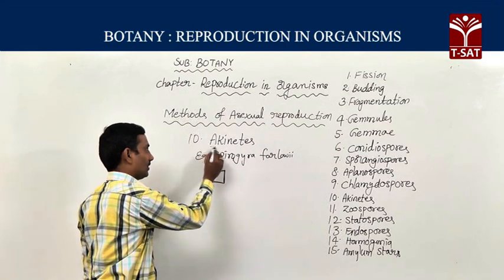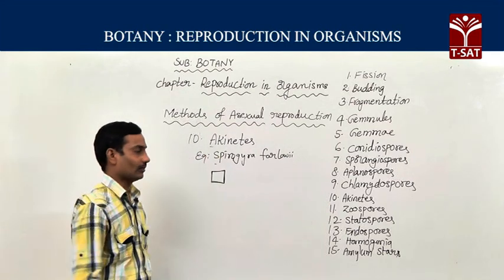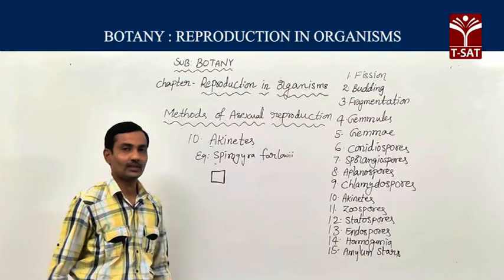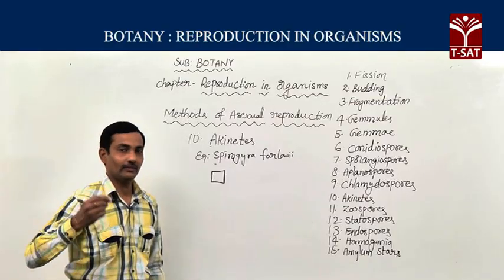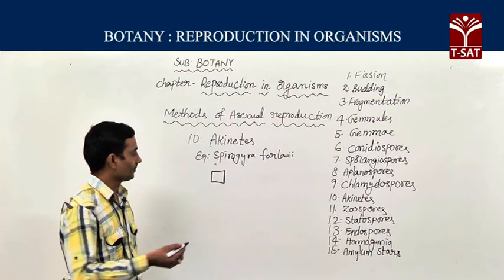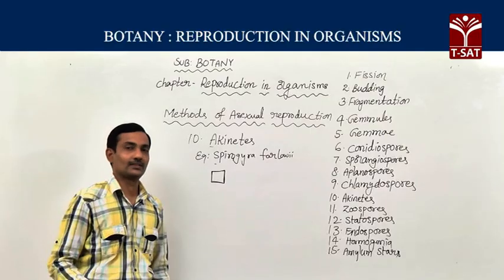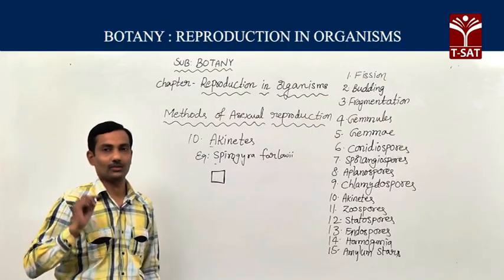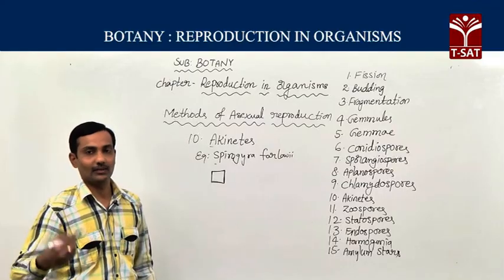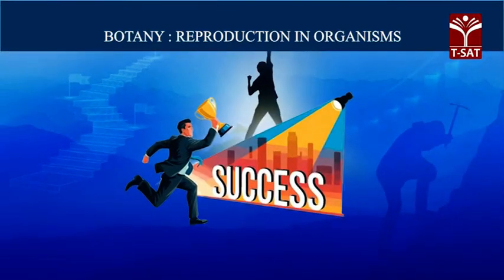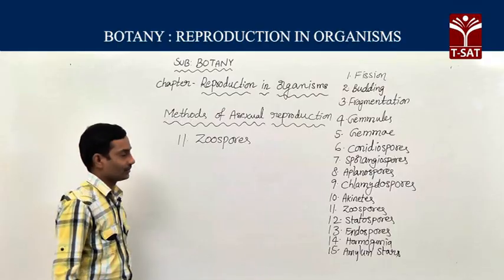So these thick-walled spores which are formed are known as akinetes. Whenever favorable conditions appear, the thick wall loses whatever coats are present around it, then it develops into the new organism.